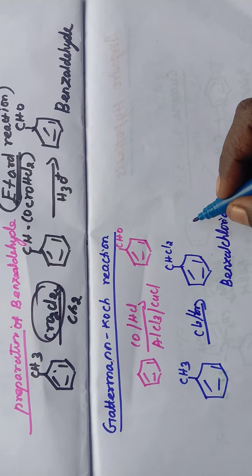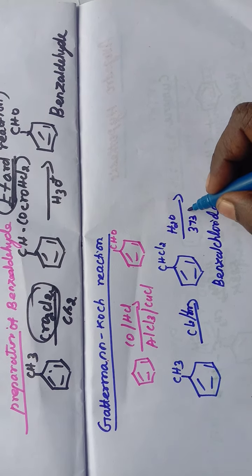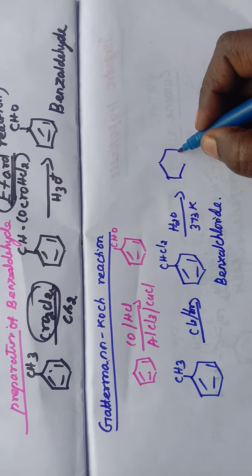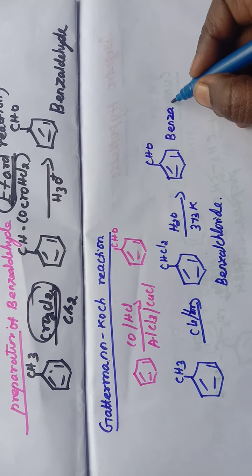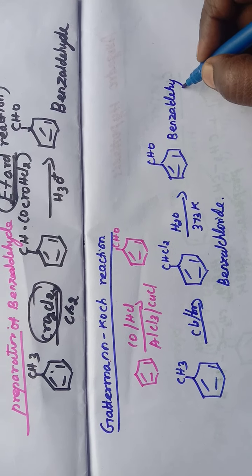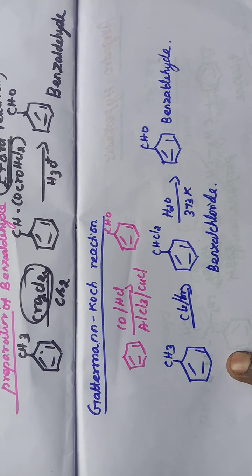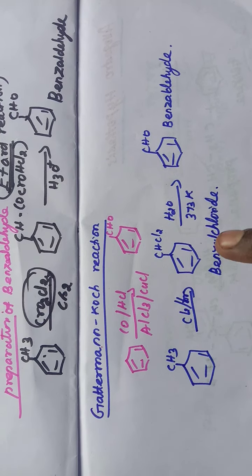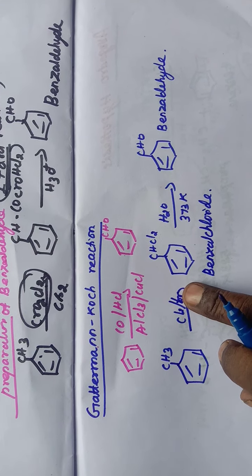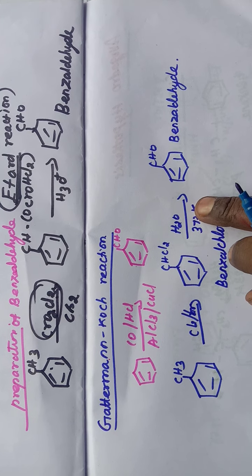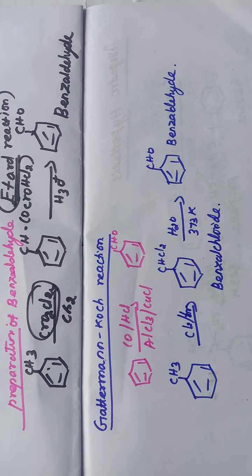And this benzal chloride undergoes hydrolysis at 373 Kelvin. It gives benzaldehyde. Methylbenzene, or toluene, first forms the benzal chloride when it undergoes chlorination in presence of sunlight. Further on hydrolysis at 373 Kelvin, it gives benzaldehyde.